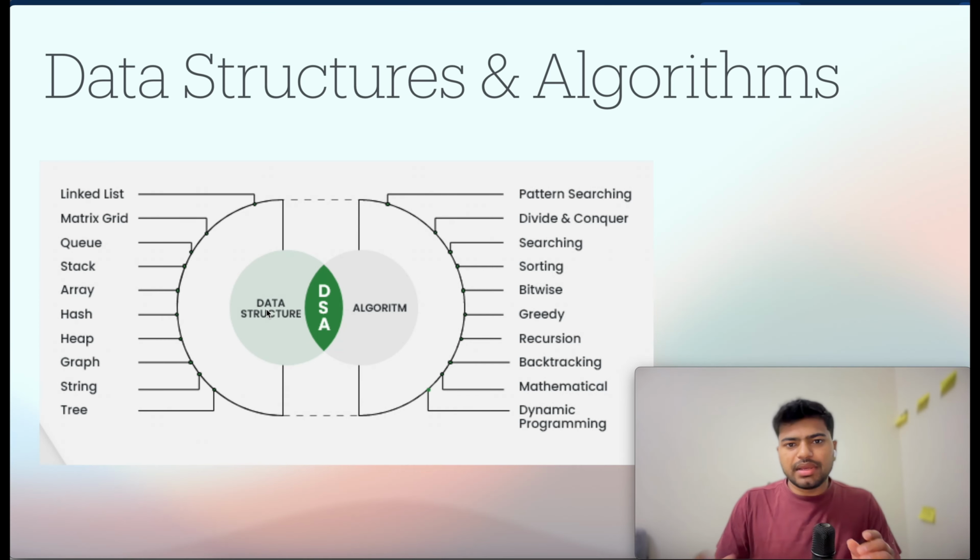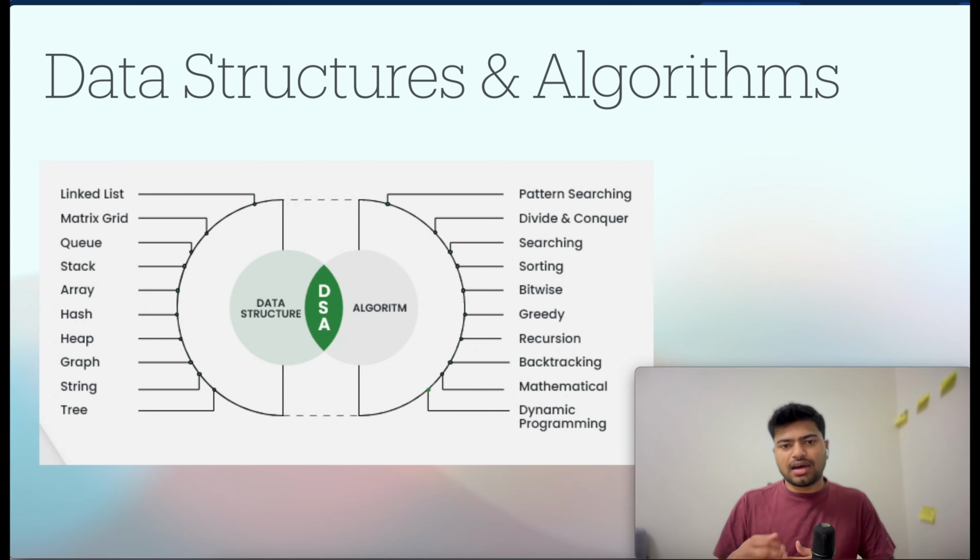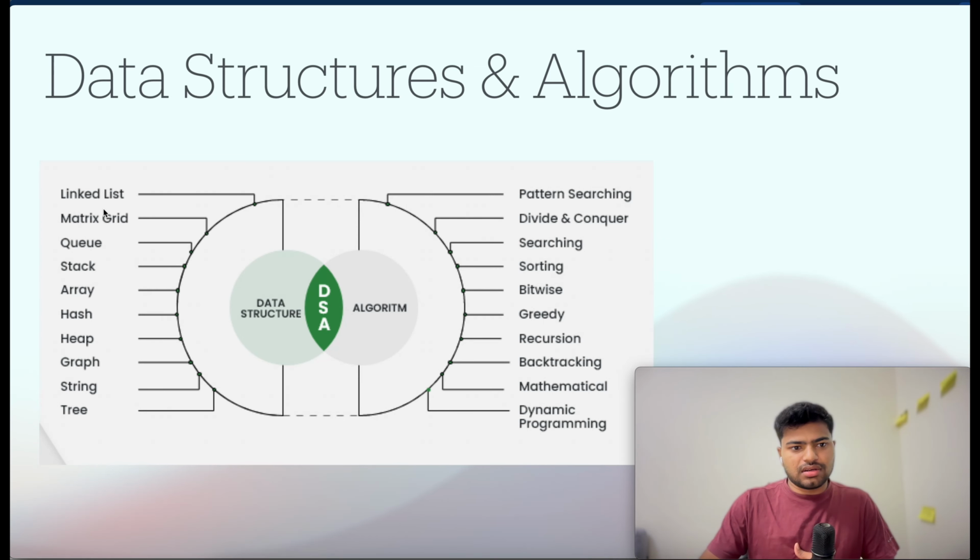On the right side, if you see pattern searching, divide and conquer, sorting, greedy, recursion, mathematical and dynamic programming. These concepts come under algorithms, where an algorithm means a step-by-step process to achieve a particular task. And data structure is mainly about how you store the data, how fast you retrieve the data, and how fast you manipulate and organize the data. So depending upon the scenario, the way we organize and retrieve the data and the type of data, we use different concepts from data structures. Till now we saw what data structures are and where they are used in real world applications.